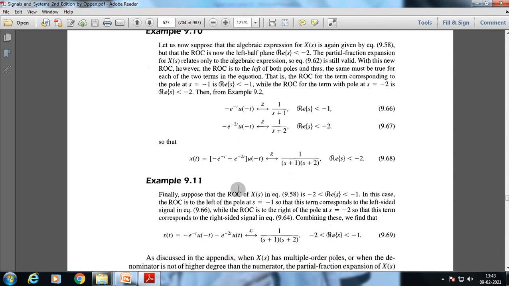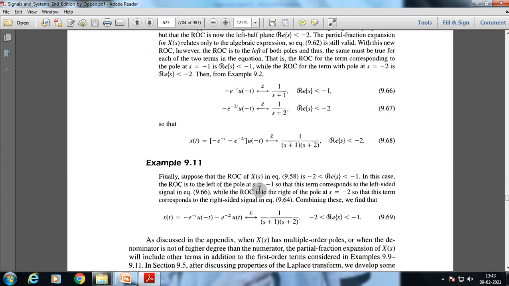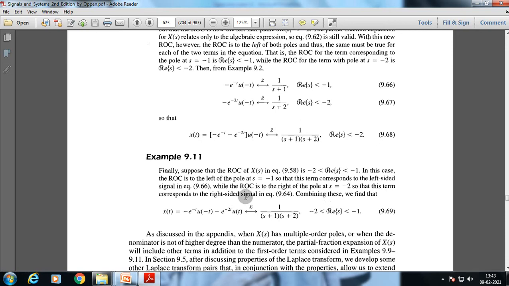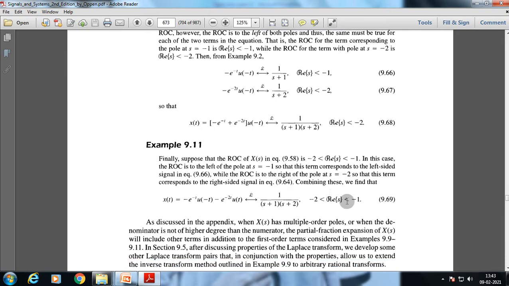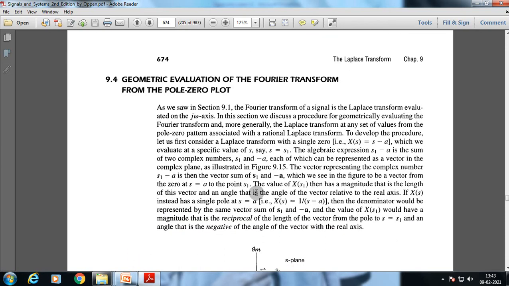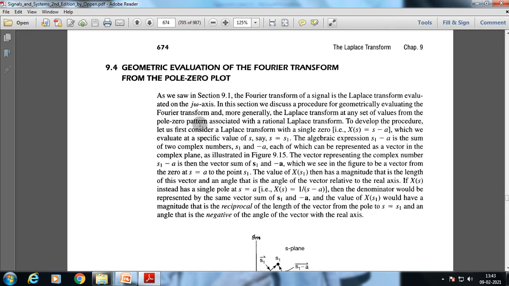Now finally, suppose that the ROC of X(s) is -2 < Re(s) < -1. In this case the ROC is to the left of the pole at s = -1, so this term corresponds to a left-sided signal, while the ROC is to the right of the pole at s = -2, so this term corresponds to a right-sided signal. Okay, and it will give you the same result. Now we have gone through the inverse Laplace transform.